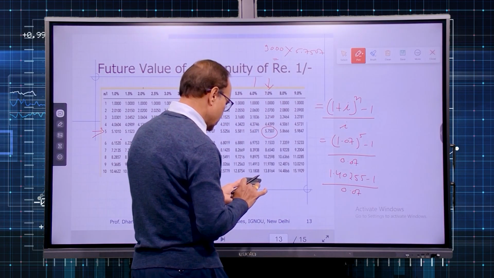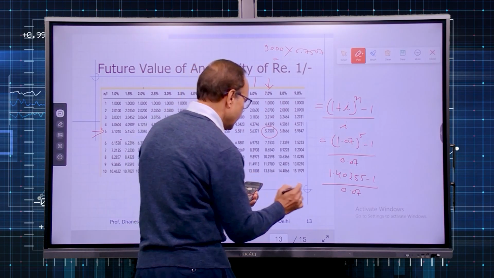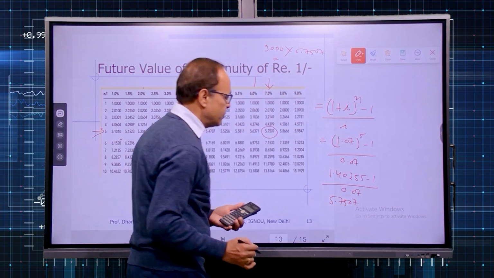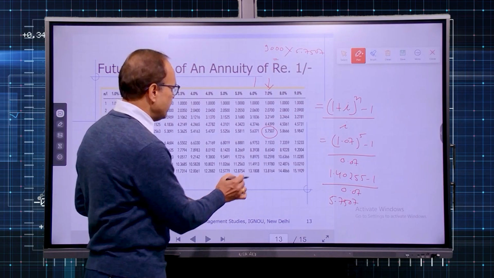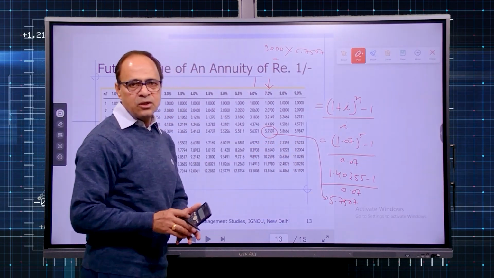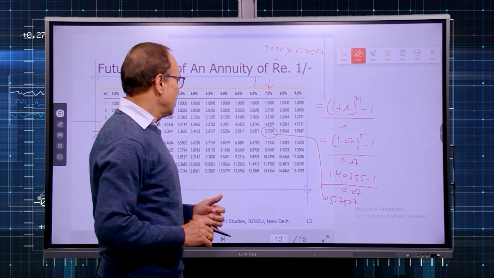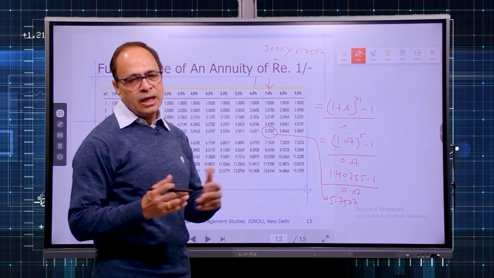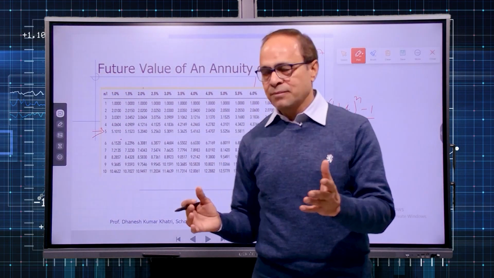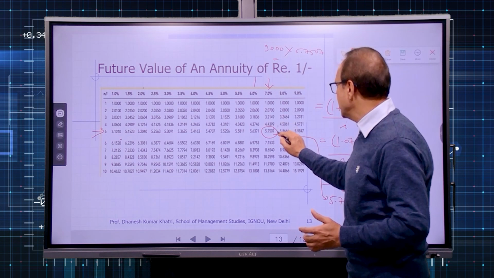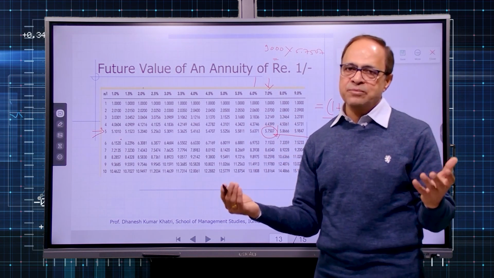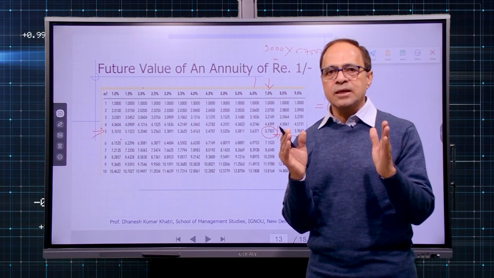So what answer are you going to get? 5.7507. And you can see the table also gave you the same factor. So either you use the formula approach or you use the table, the answer is going to be the same; the only difference will be in approximation. We have taken it up to the 4th decimal. In a few tables you might find it up to 2 decimals, 3 decimals and so on, but the general standard is up to 3 decimals.